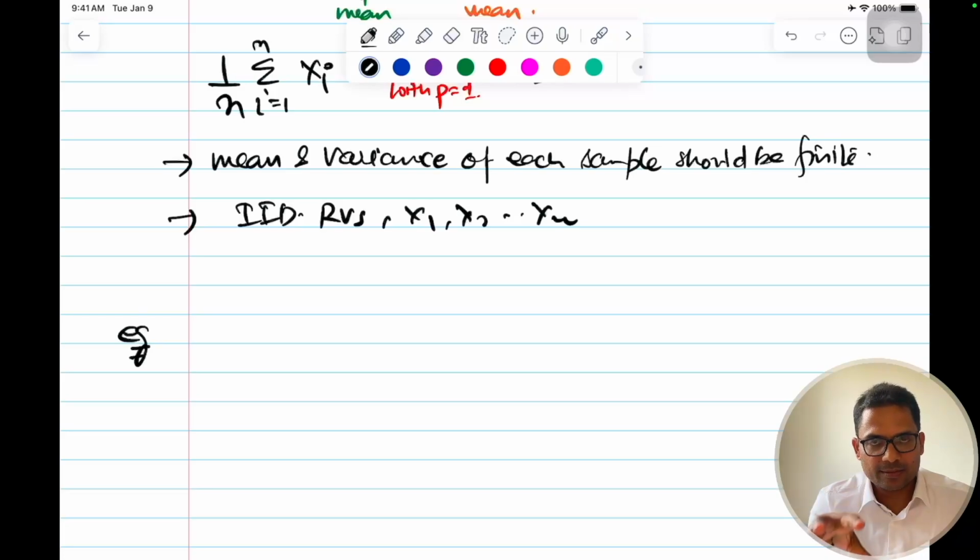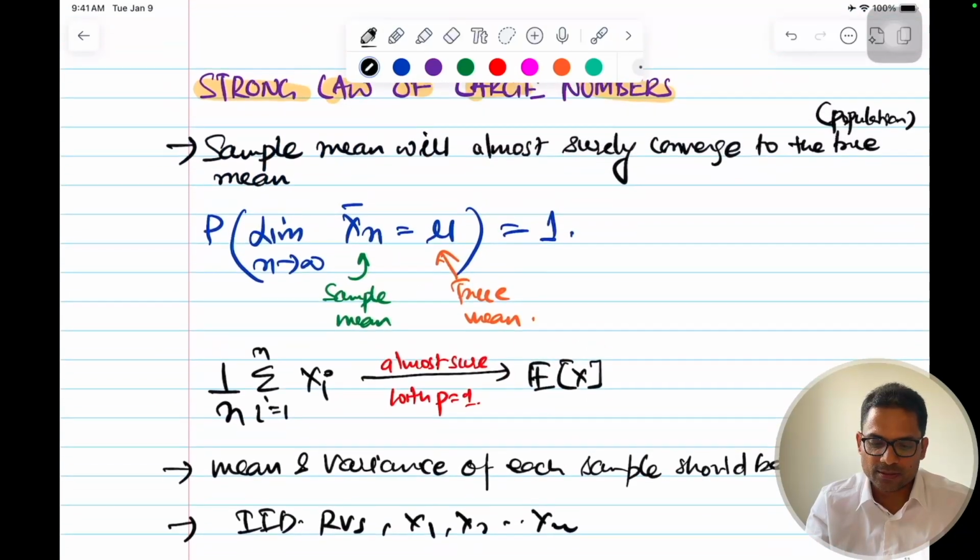This ensures model reliability and gives confidence that when these models are tested on unseen data, they will give accurate results. This is an application of the strong law of large numbers.